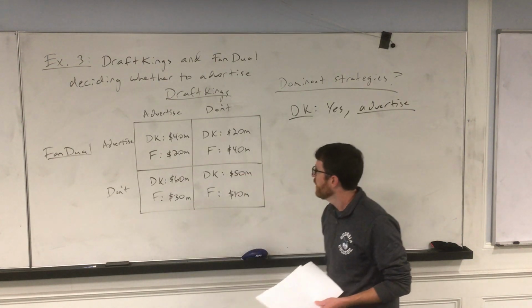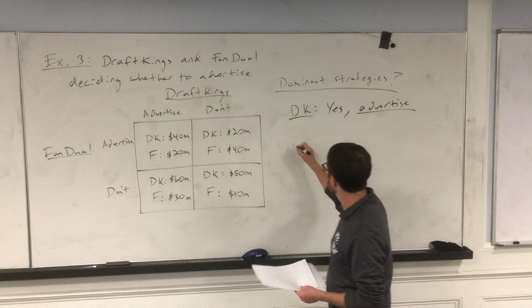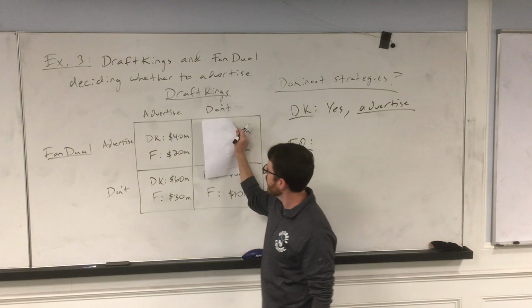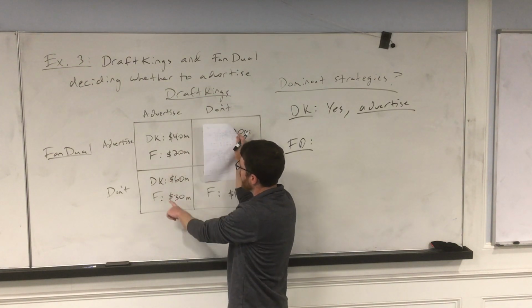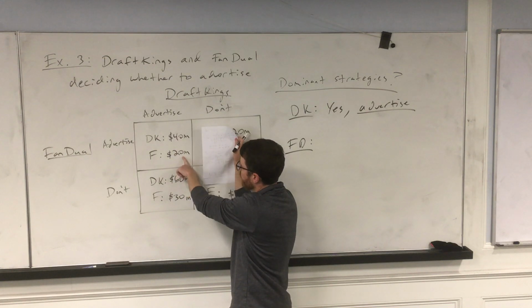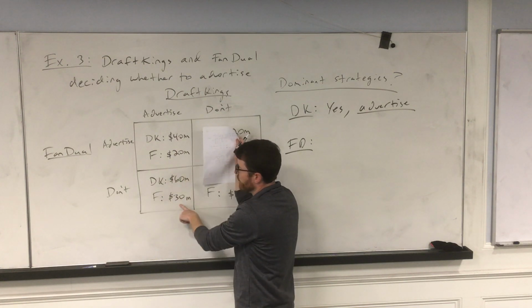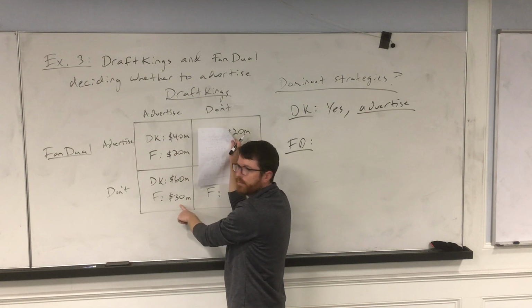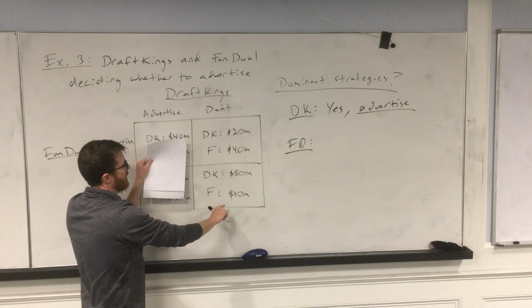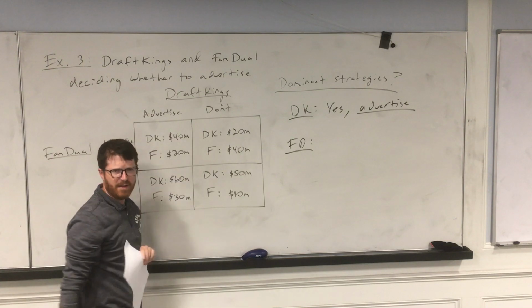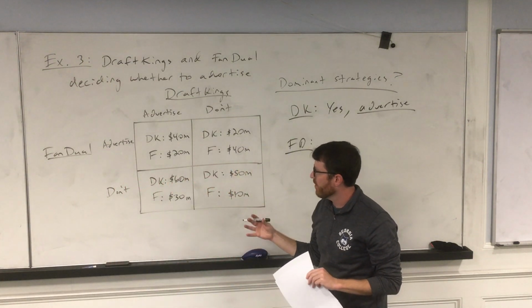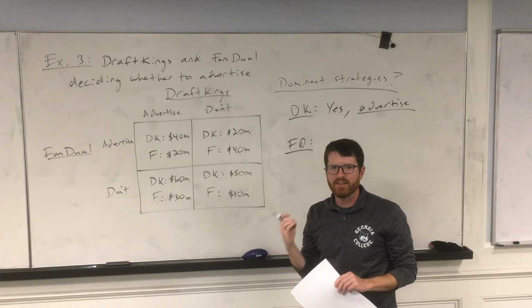All right? Now let's think about it from FanDuel's perspective. DraftKings could advertise. If DraftKings advertises, FanDuel should not advertise. And if DraftKings doesn't advertise, then FanDuel should advertise. So again, what we're seeing is that FanDuel's decision is uncertain.